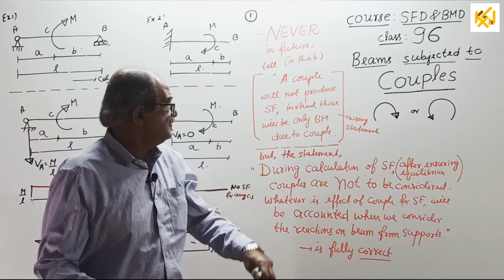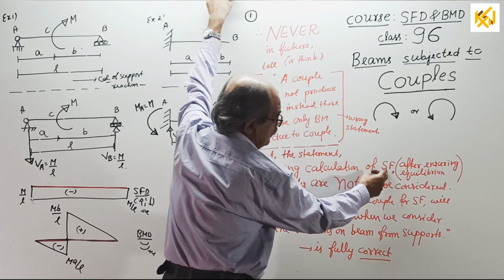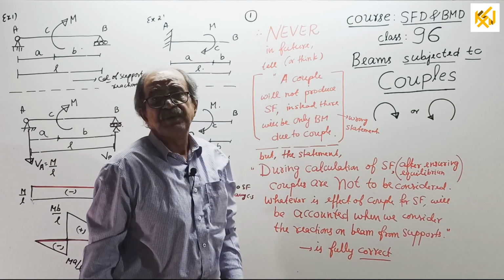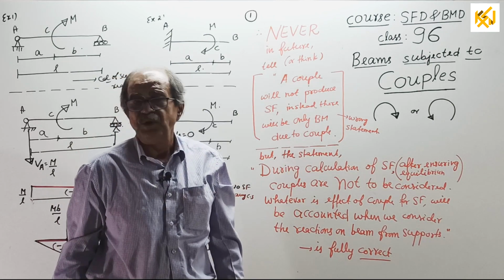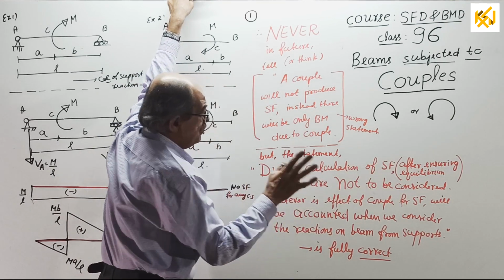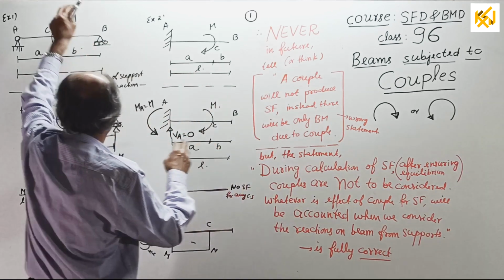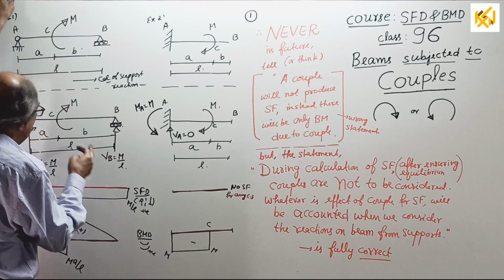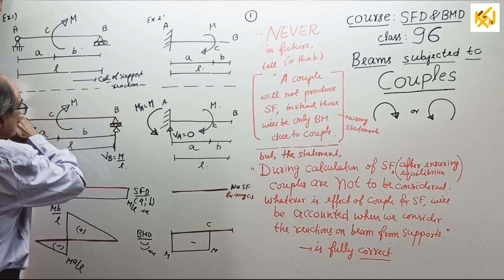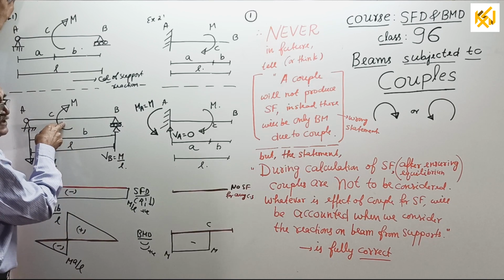No, it is considered. But the statement below I am writing: during calculation of shear force, after ensuring equilibrium, you already know it, after ensuring equilibrium means after finding support reactions, couples are not to be considered. See, when the shear force diagram is drawn here, I do not consider the couple. I will consider shear force at A and B, full beam constant shear force. Means when I draw the shear force diagram here, I do not consider this couple.